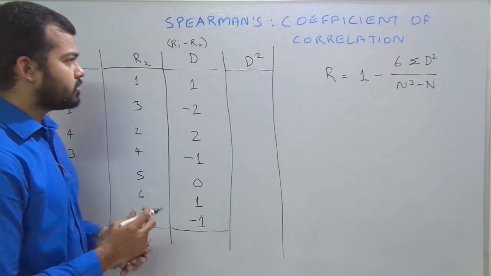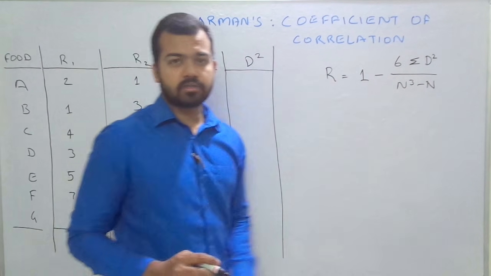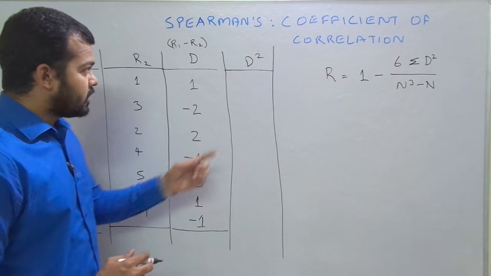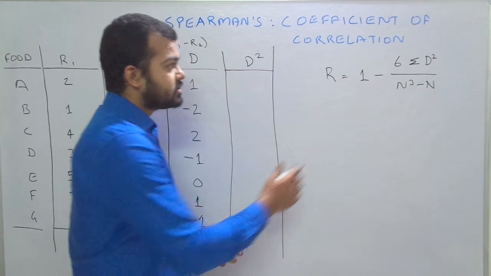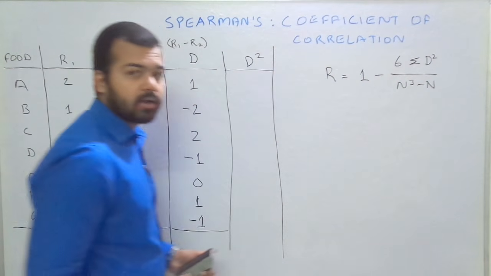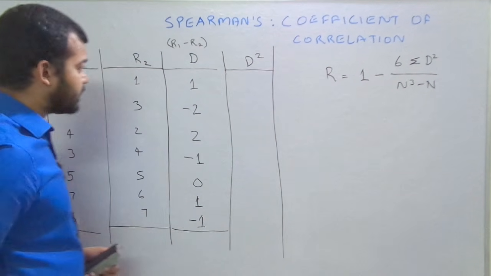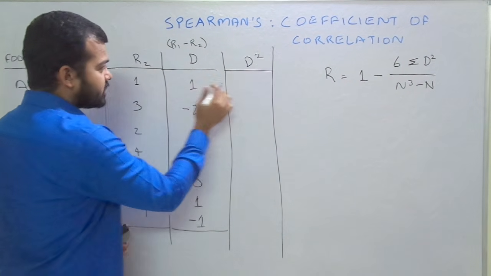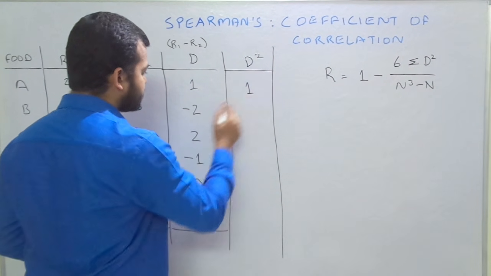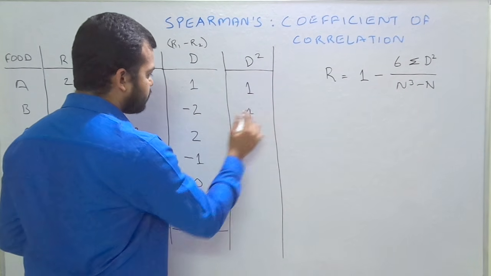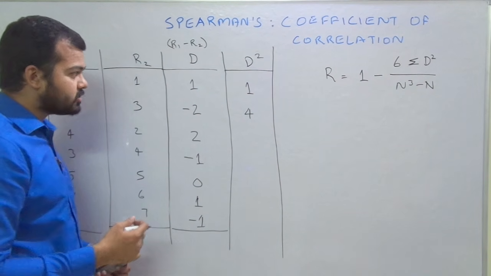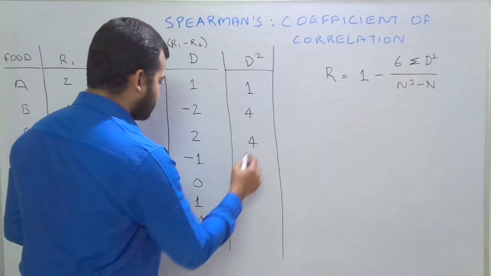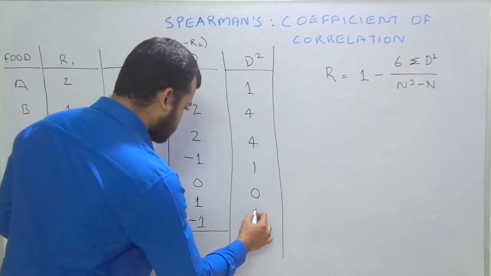There is no requirement for the total of this column, so we will not find the total of this column. Now we will understand the second column, that is D square. This is the demand of the formula. So here we have to find D square. We have to square these values. Square of 1 is 1. Here this is 4, because two negative values will become positive when we square these values. So these are 4, 1, 0, 1 and 1.